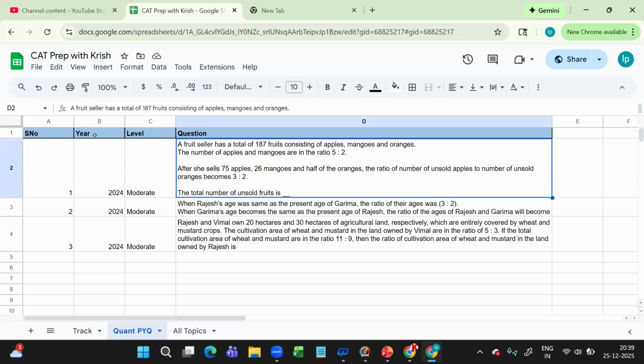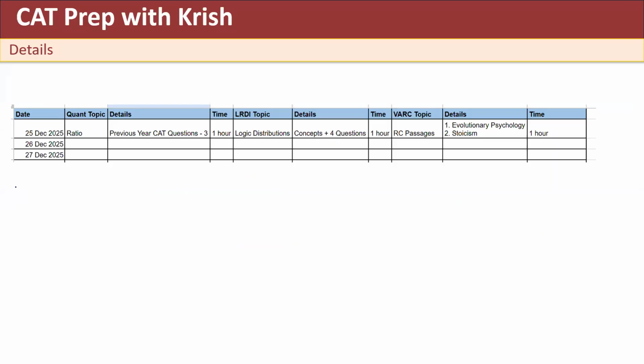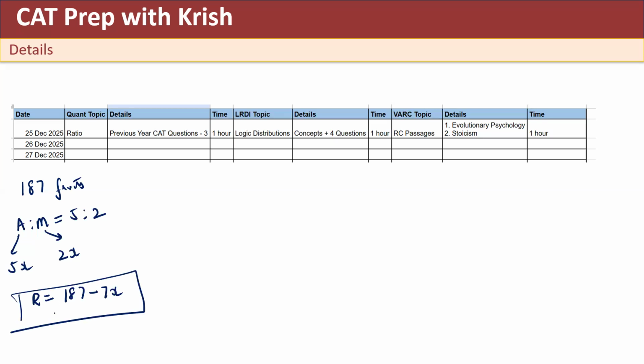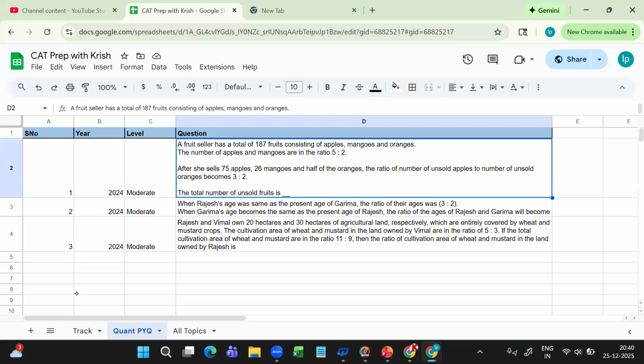The fruit seller question that was asked in 2024, I think that can be solved if you know that he has given 187 fruits in total, and he has given you the ratio of apples and mangoes. So the thing here to know is that you can say the number of apples are 5x and the number of mangoes are 2x if they're in the ratio of 5:2. Now you can say that the number of oranges are equal to the total number of fruits 187 minus this 5x plus 2x, that is 7x. If you're able to crack this, then one should have solved the first question.